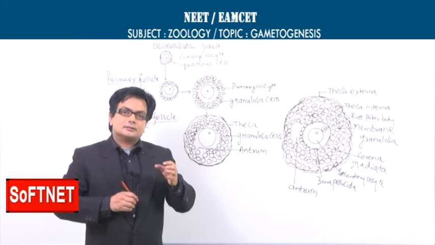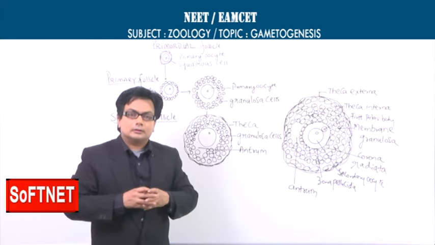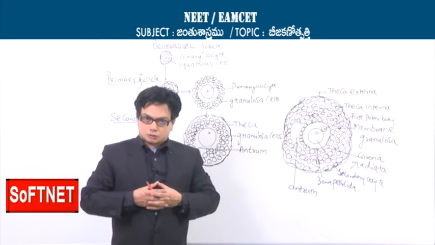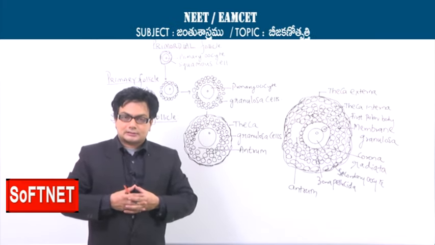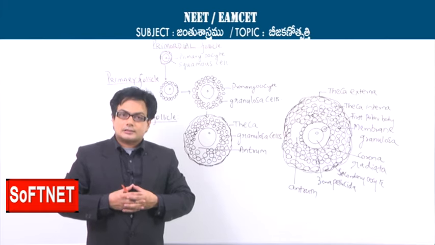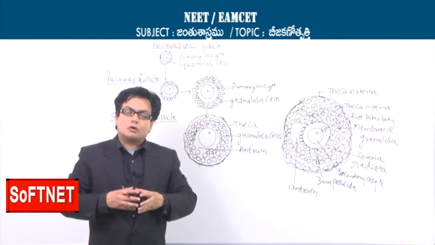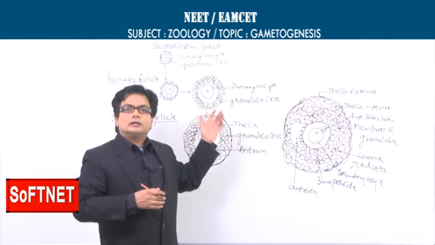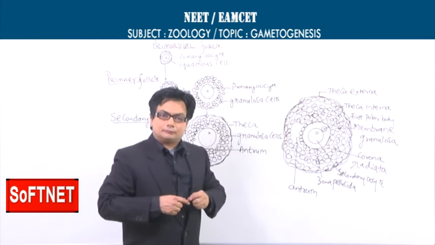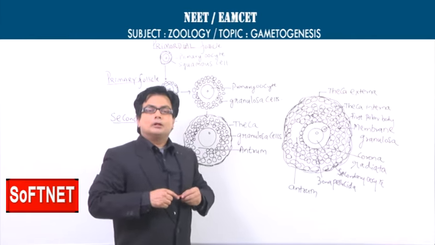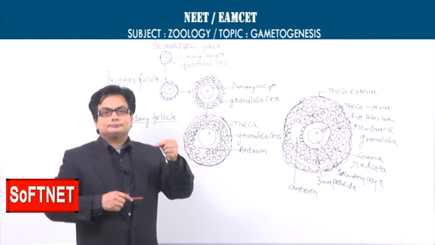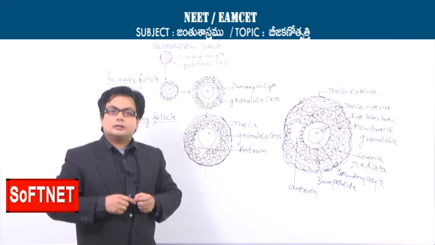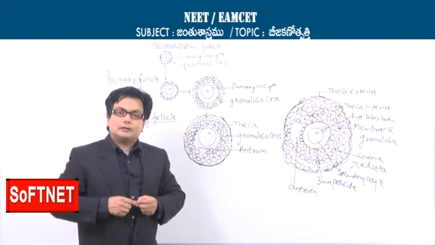We find the growth of the follicle in the region called the ovarian stroma, that is the cortex. That means in the ovarian cortex, which is the outer component of the stroma, we find the various developmental stages of the follicle. So let's study what are the various stages which are involved, ultimately resulting in the making of the Graafian follicle.